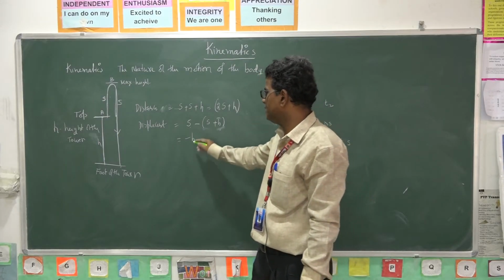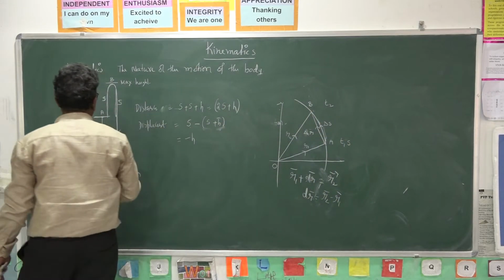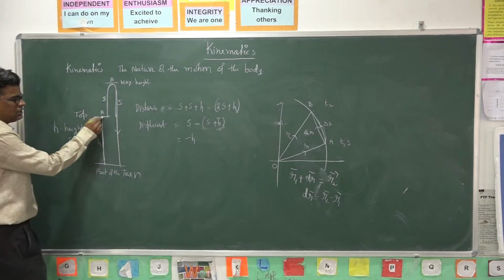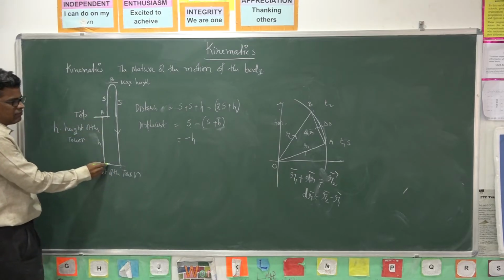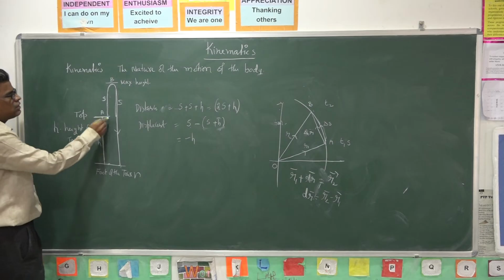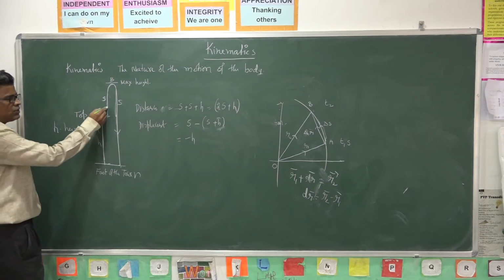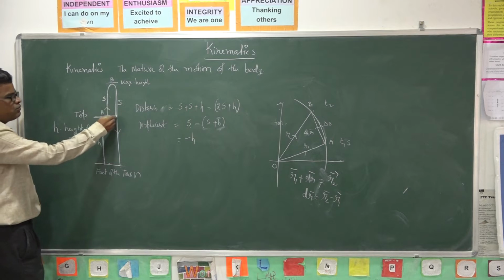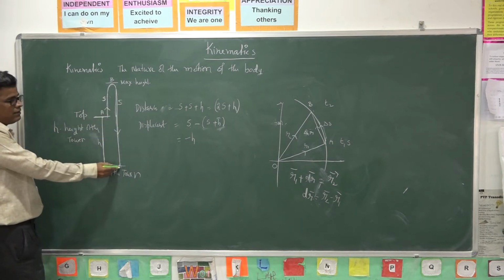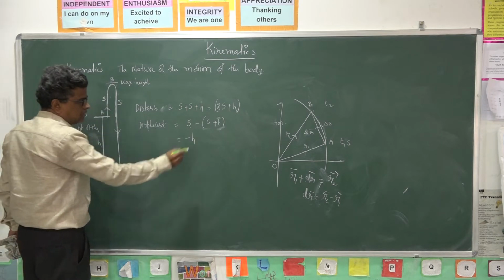This displacement is minus h. Or simply we can say this is the initial point and this is the final point, so it reaches here. What is this distance? That is h, but you are projecting vertically up, but the body displaces back, hence you take it as minus.